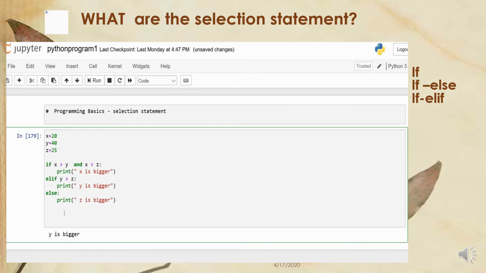Using these three values we are able to find out which is the bigger value. So let us execute and see which is the bigger value. It says y is bigger. Yes, y is bigger. Now I make the x value bigger. Now you see what happened. So x is bigger. Let me change the z value to a bigger one, that is 90. Then see, z is bigger. So this is one of the selection statements with a bit of a complicated program.